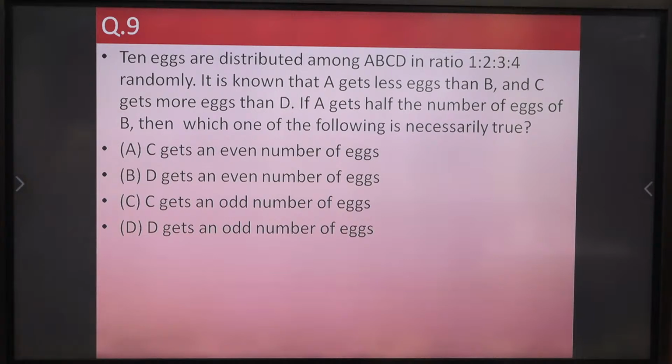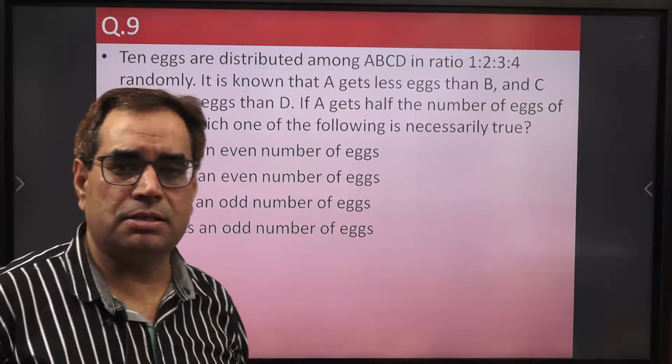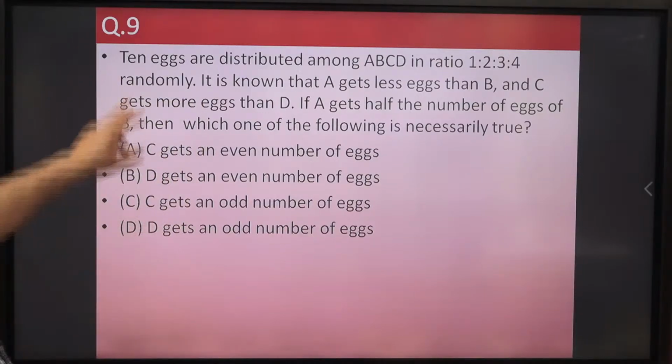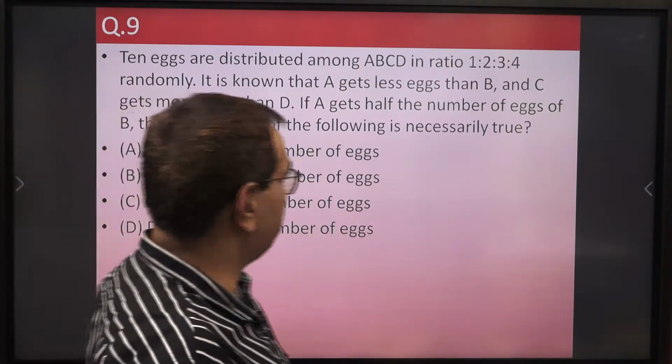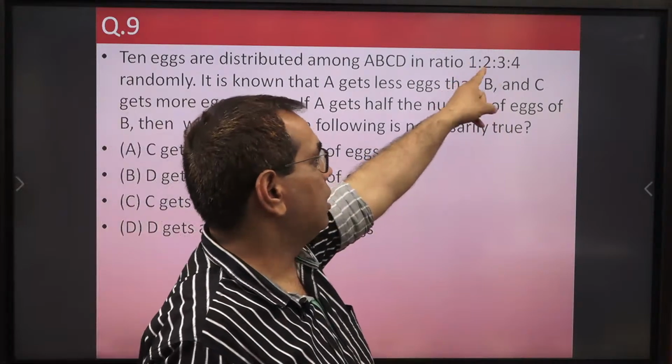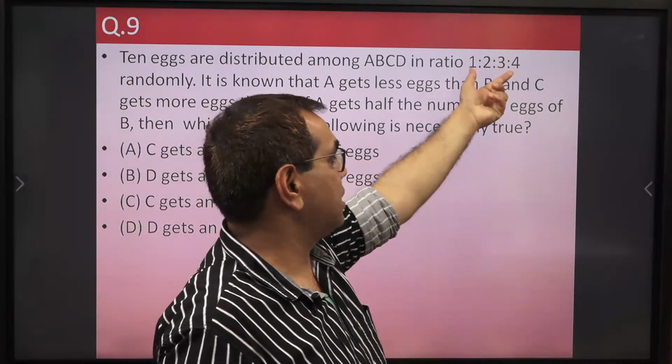The statement which is necessarily true, that is, always true, according to the given details. Now I am going to explain this. First of all, we have total 10x eggs and we want to distribute them in the ratio 1, 2, 3, 4. So this total sum is also 10.